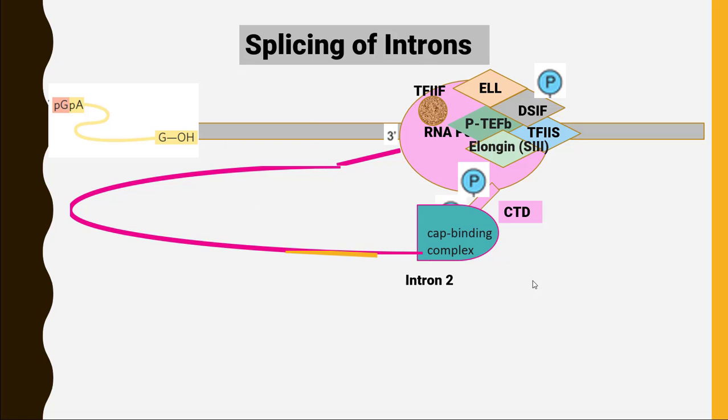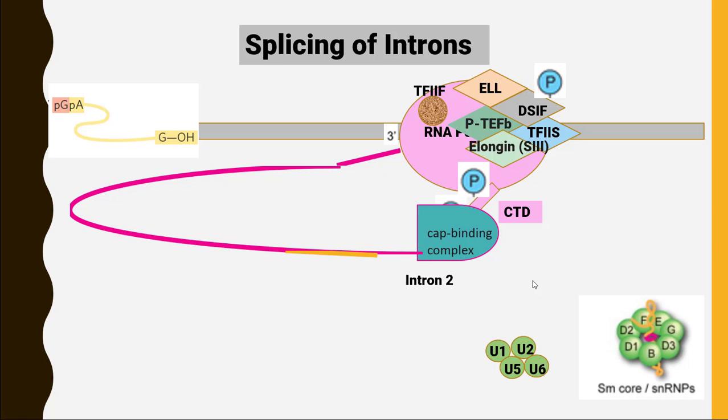The second type of intron will need a helper protein that is called non-coding small nuclear RNAs. Now these are called U1, U2, U5, U6. We also have U12, U11, but I didn't mention it here because I just need to tell you that this is the way the splicing will occur. Now these small nuclear RNAs will attach themselves to the intron and will remove it from the messenger RNA like this.